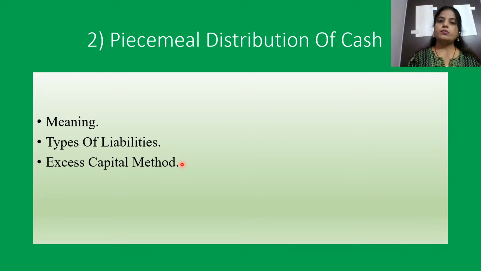So that is going to be the first part of our practical things for this topic, that is learning the excess capital method. Then we are going to practice a few sums based on it, and only then are we going to move further. After that, the very important thing in this topic is the priority order. The concept of priority order is the most important thing for this particular topic.